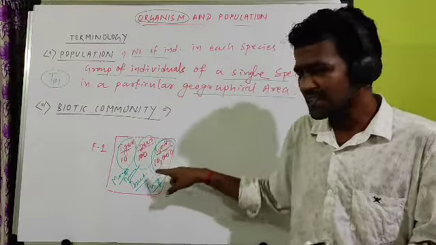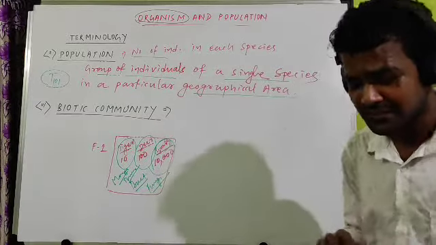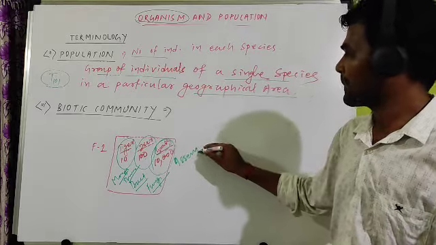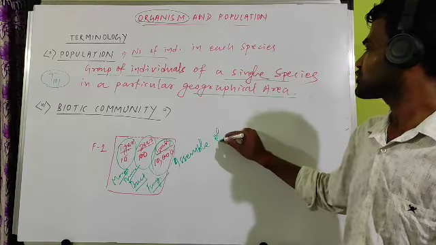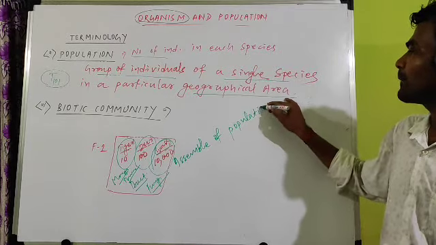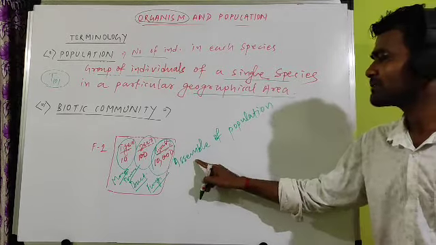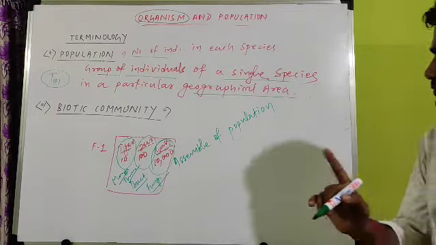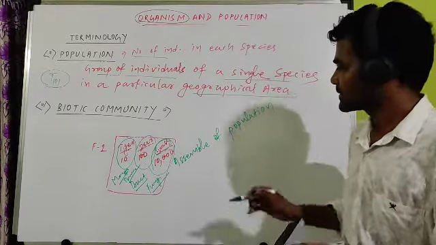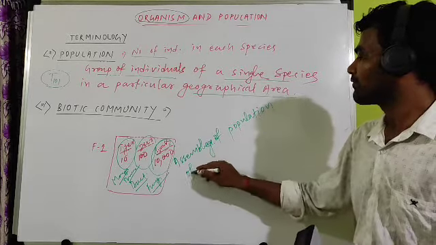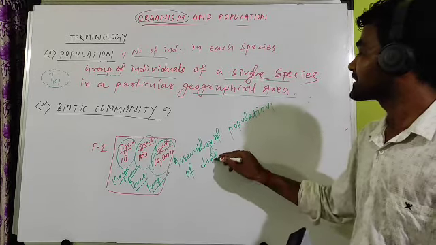How many species are present here? One species or different species? It is the assemblage of population of different species.